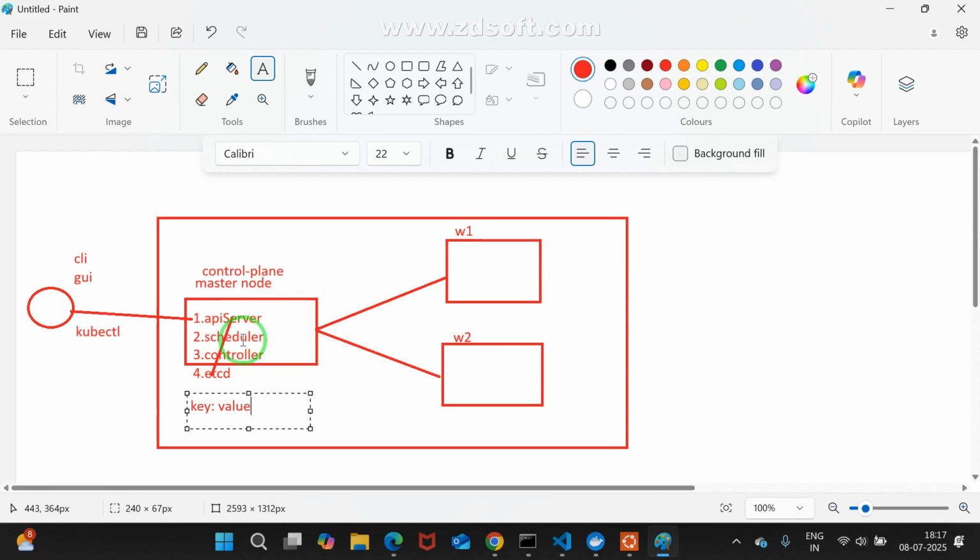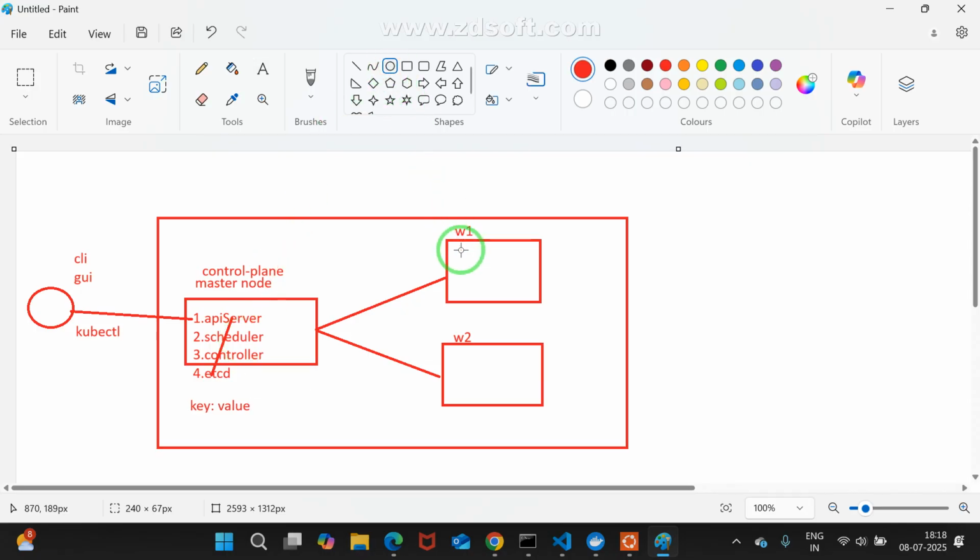The scheduler will take that instruction. First, it will judge which is scheduled and which is unscheduled. What does it mean? Suppose someone else has already created two pods here. Assume someone else created two pods. You are the new person, Vishwa, and you want to create one pod.